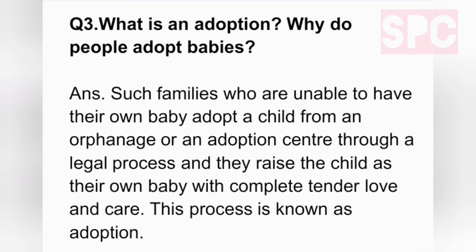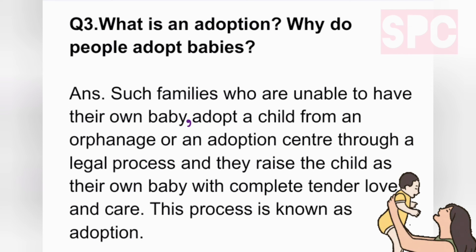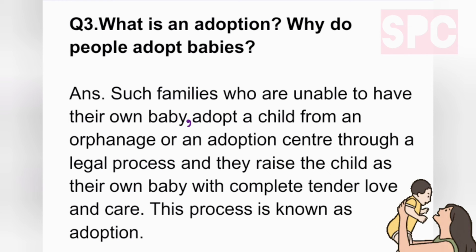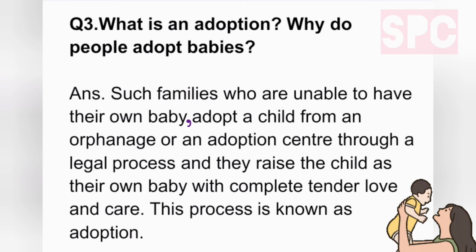Question number 3. What is an adoption? Why do people adopt babies? Answer. Such families who are unable to have their own baby adopt a child from an orphanage or an adoption center through a legal process and they raise the child as their own baby with complete tender love and care. This process is known as adoption.